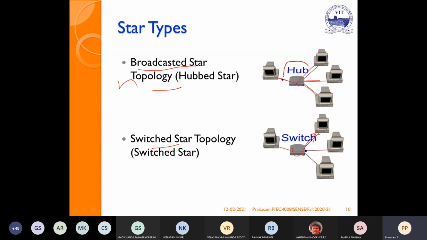A hub is a non-intelligent device, so it won't have any intelligence on addresses. So it broadcasts. A switch, on the other hand, is an intelligent device. It has knowledge about all the nodes, so it will select depending upon the destination address.